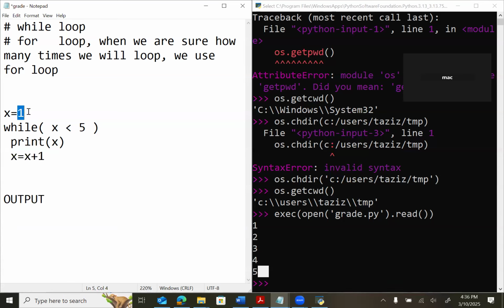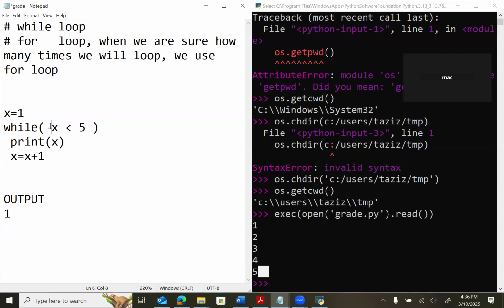Now X is 1 again. 1 is less than 5? Yes. Print 1. Output is 1. Now 1 plus 1 is 2. The new value of X is 2. Once this is the last statement, it will go back to the while.